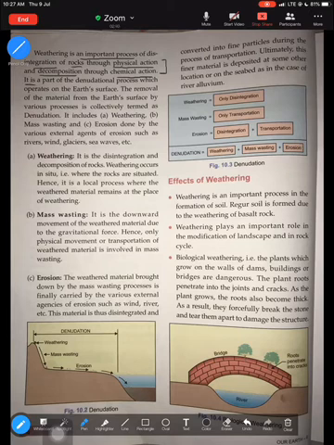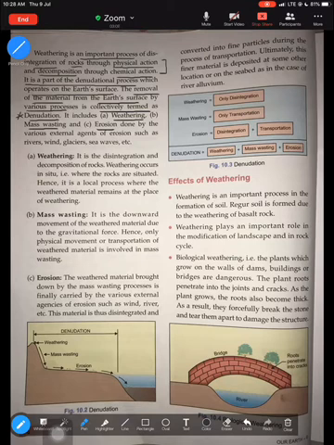Now, weathering is a part of a denudational process which operates on the Earth's surface. What do you mean by denudation? The removal of the material from the Earth's surface by various processes is collectively termed as denudation. So, denudation is the removal of material from the Earth's surface due to various processes. Weathering is one process of denudation, along with mass wasting and erosion.